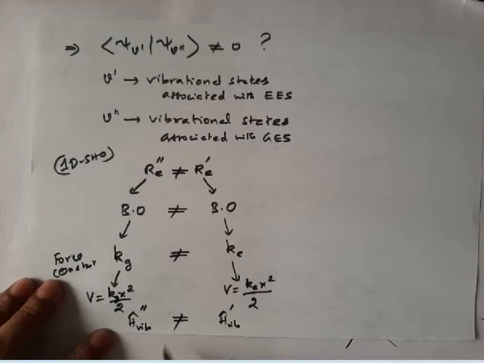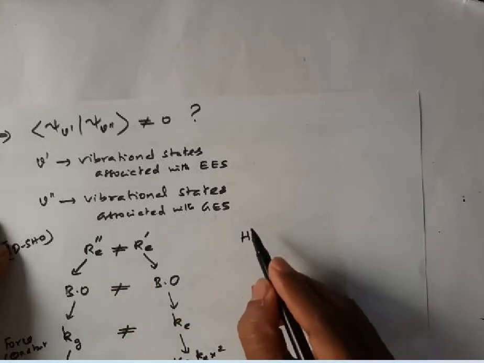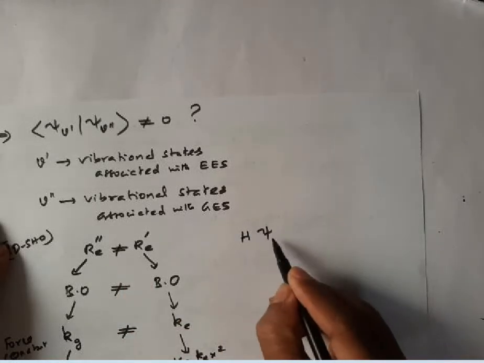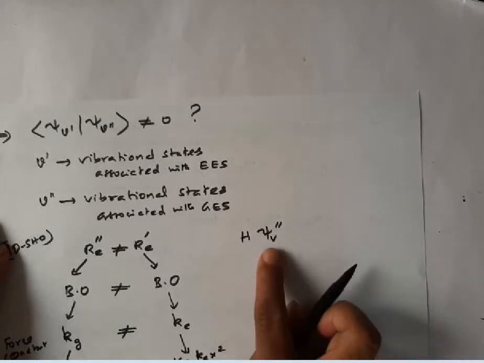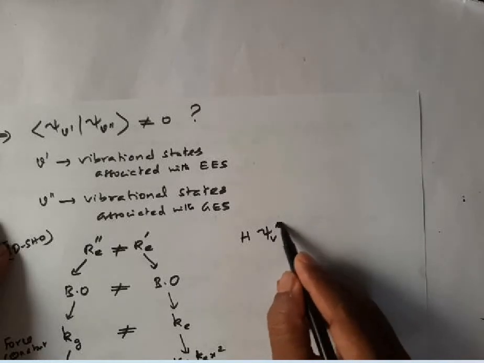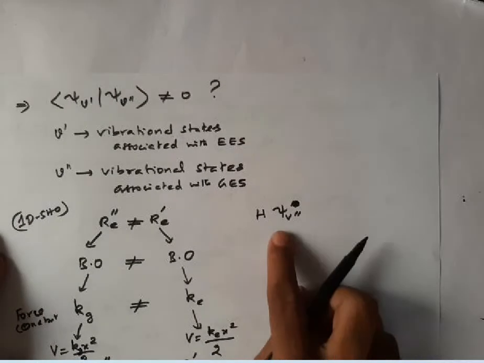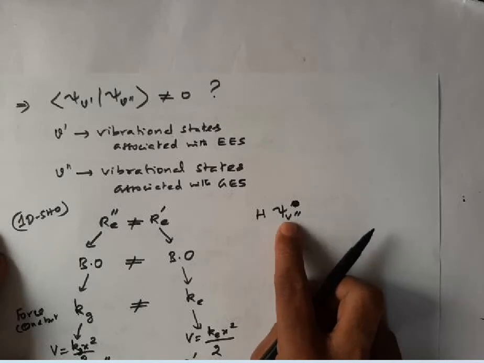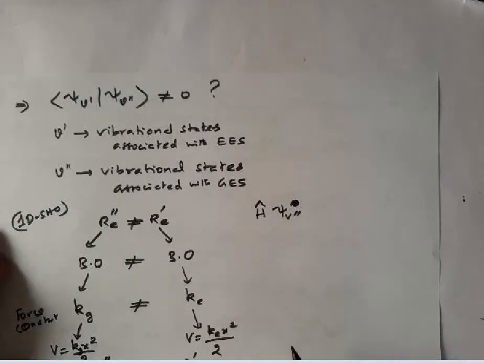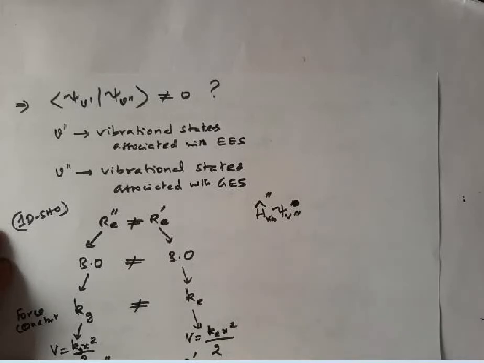So therefore, listen, the wave function psi v double prime, the vibrational wave function associated with the ground electronic state, is an eigenfunction for the vibrational Hamiltonian corresponding to the ground electronic state.